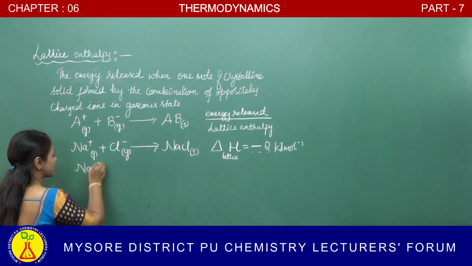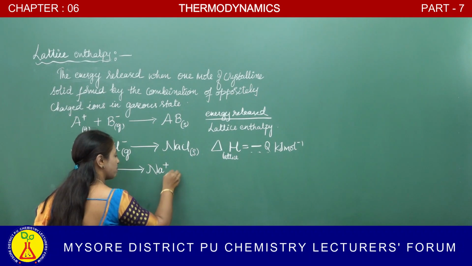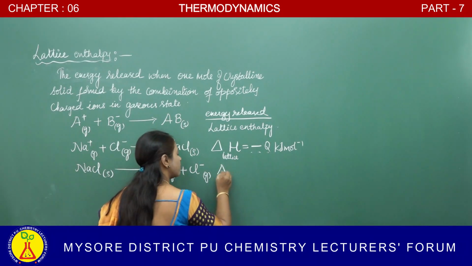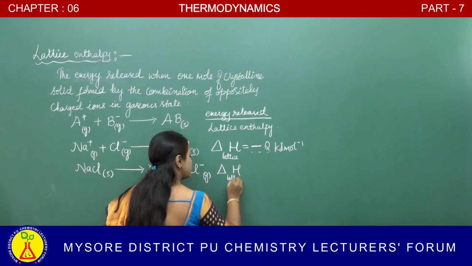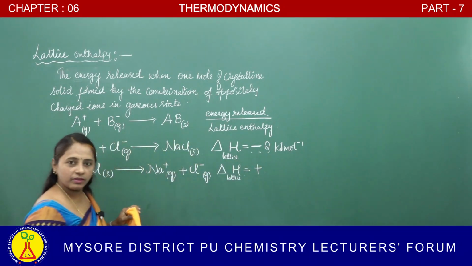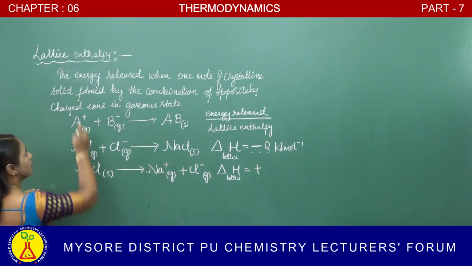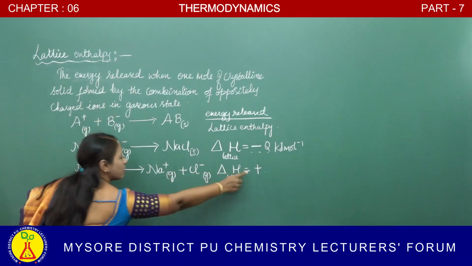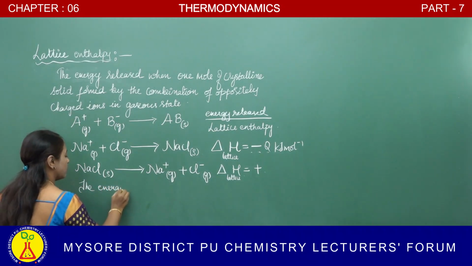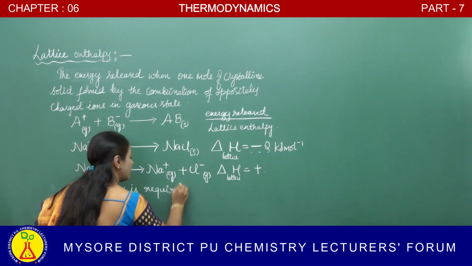If you reverse this reaction, solid NaCl gets converted into Na plus in gaseous form and Cl minus in gaseous form. What is the change in enthalpy? The minus changes into plus, because we have reversed the equation. Now we can change the statement. Energy was released there, but a positive sign means the energy is required. Now it is not released.